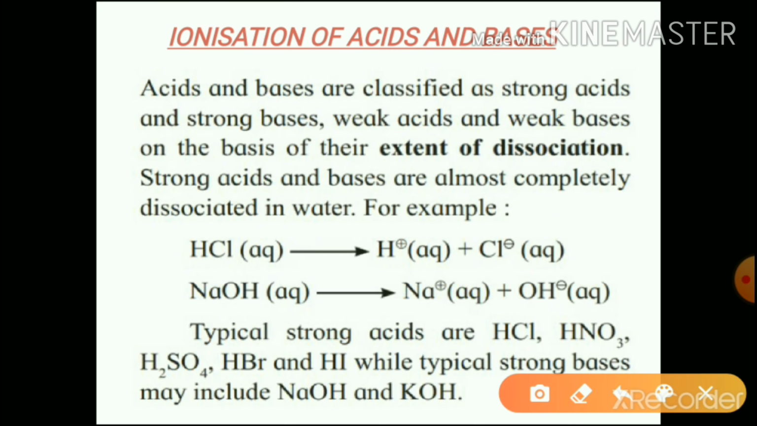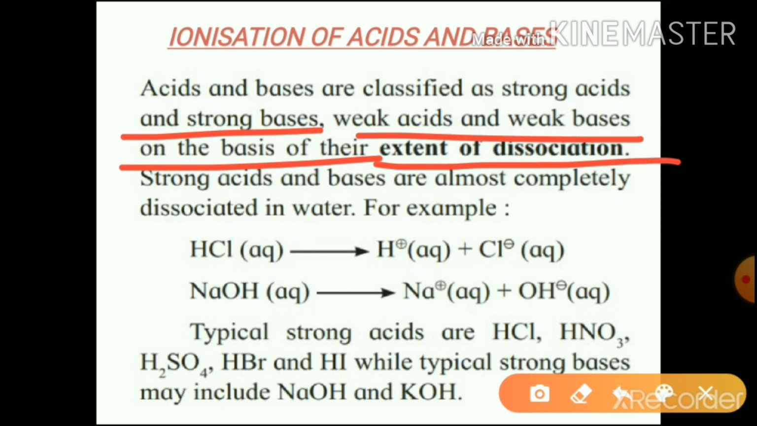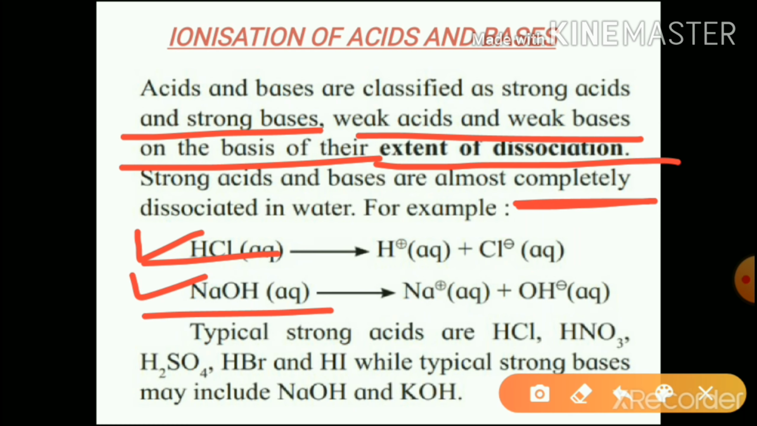Ionization of acids and bases. Acids and bases are classified as strong acids and strong bases, weak acids and weak bases on the basis of their extent of dissociation. HCl is a strong acid, NaOH is a strong base. They undergo complete dissociation. Examples of the strong acids and strong bases are given here.